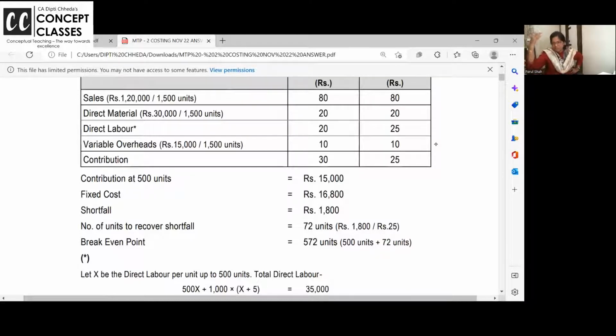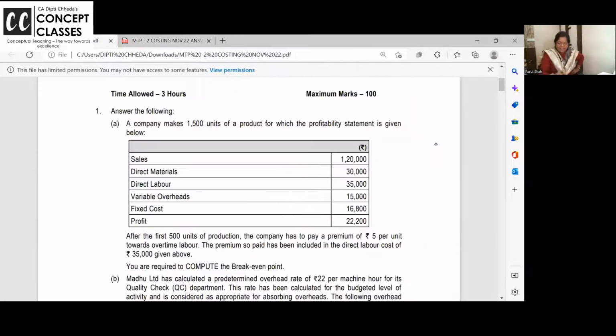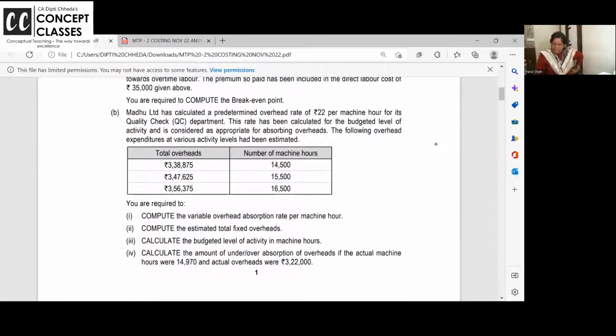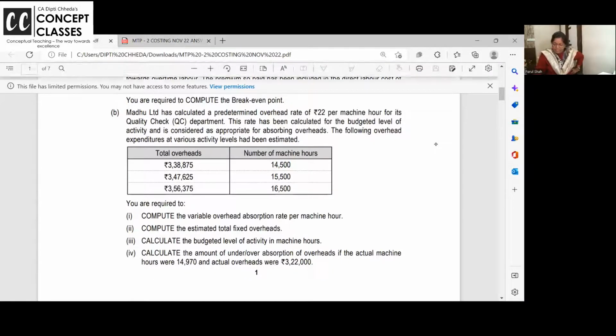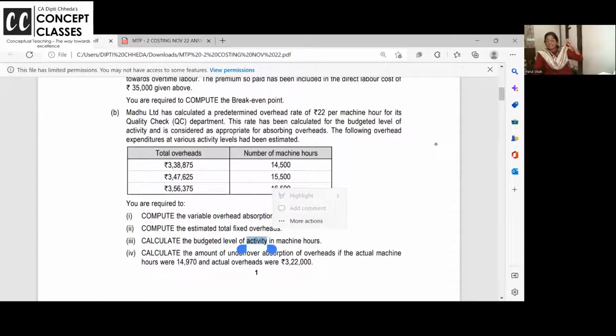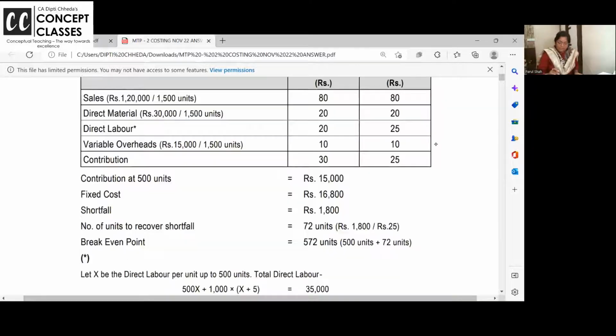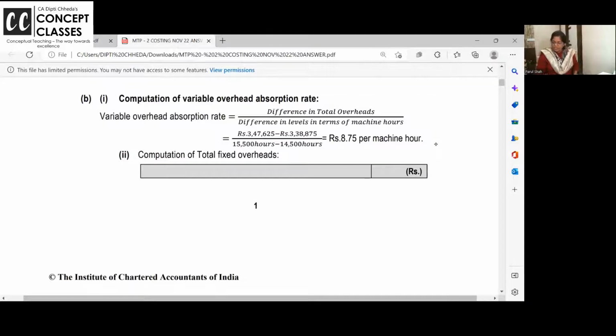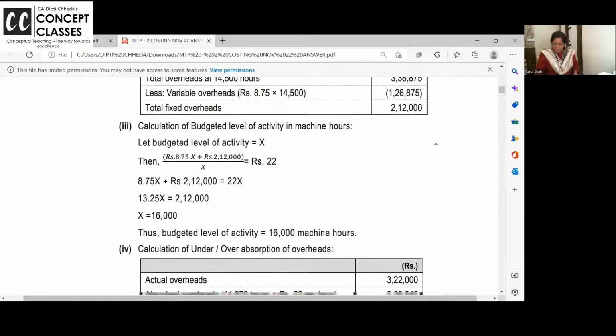Now 572, if you verify directly, we cannot calculate because up to 500 it is different, and here it is different. Chalo, next is same machine hour rate, total overhead 338 at 14,500, 347 at 15. Change in machine hours and change in the cost, that is the variable part. Then the fixed part. See, 5 marks question just on the semi variable overhead. You can do it, it's very easy. Change in the cost by change in hours, you will get it.